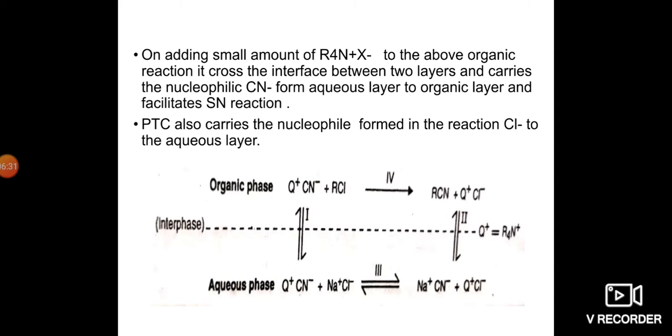Here we see the aqueous phase and the organic phase, with the interphase between them. The phase transfer catalyst acts across the two phases. So quaternary ammonium cyanide reacts with the alkyl halide and gives alkyl cyanide plus sodium chloride. The quaternary ammonium in the aqueous phase reacts with sodium cyanide and regenerates the quaternary ammonium cyanide. That's why the phase transfer catalyst carries the nucleophile in and the chloride back to the aqueous layer.